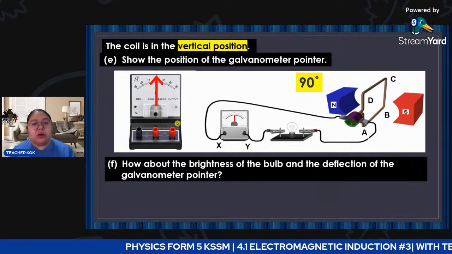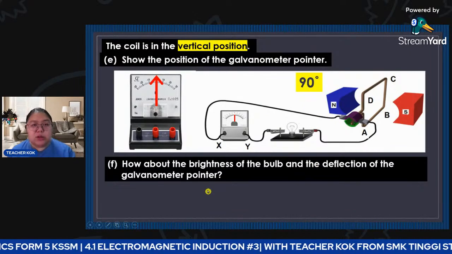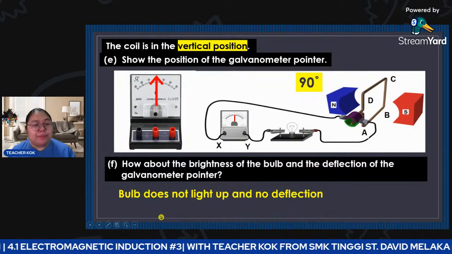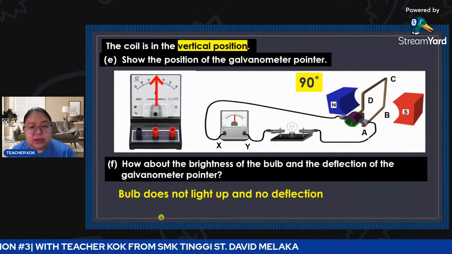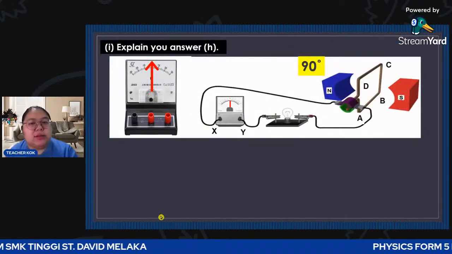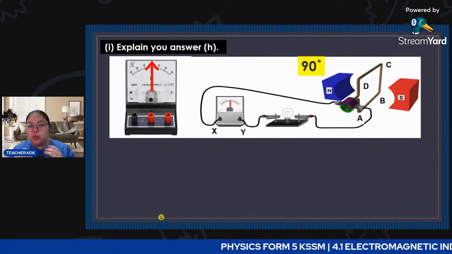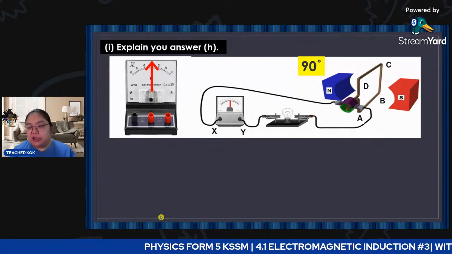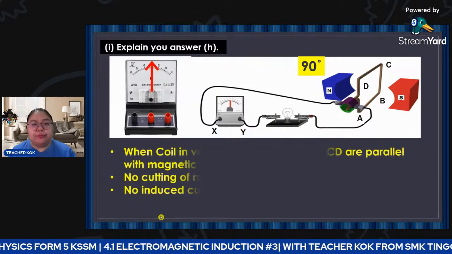So how about the brightness of the bulb and the direction of the galvanometer pointer? We just answer: the bulb does not light up, and there is no deflection. Okay, explain your answer. Why can the bulb not light up, and why is there no deflection? Let's see how to explain.